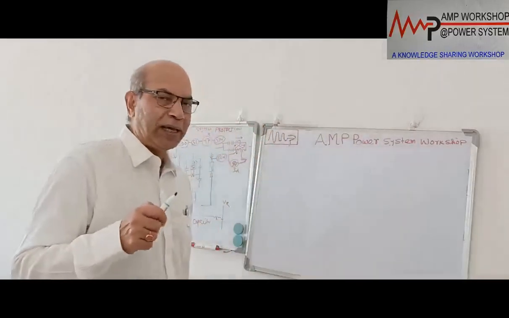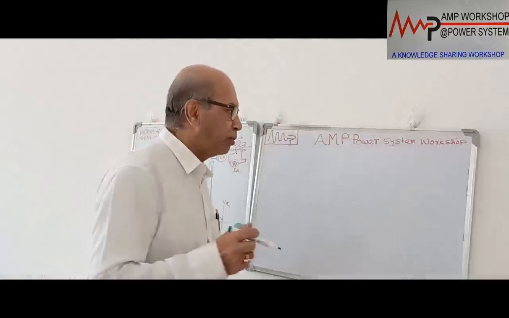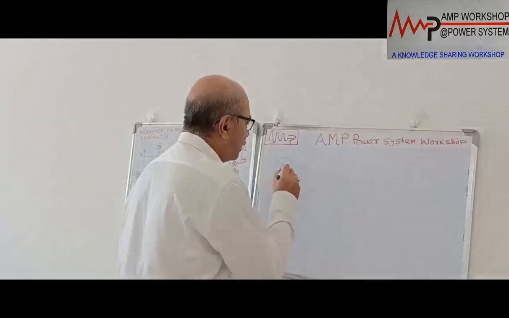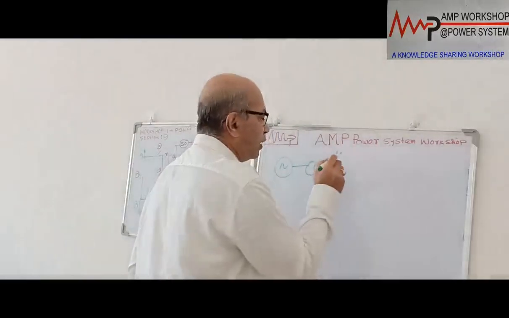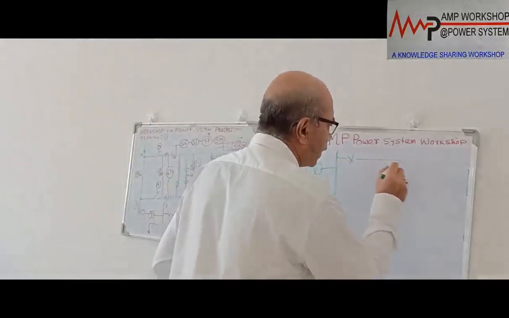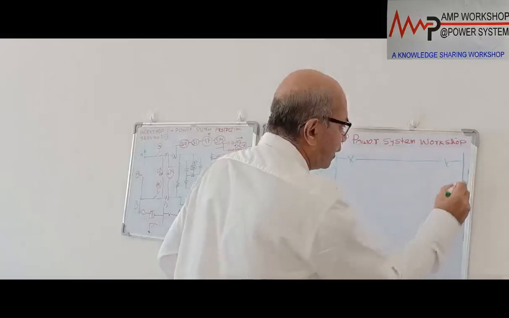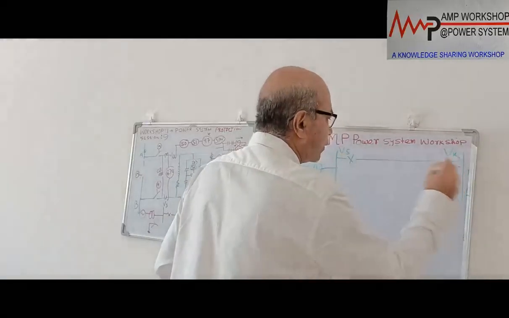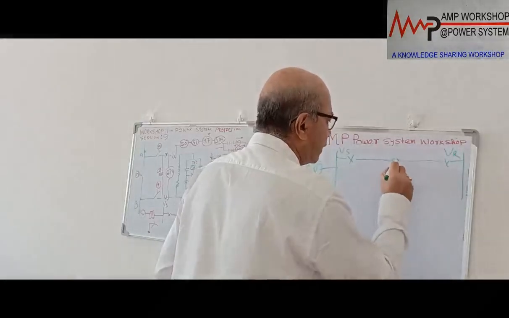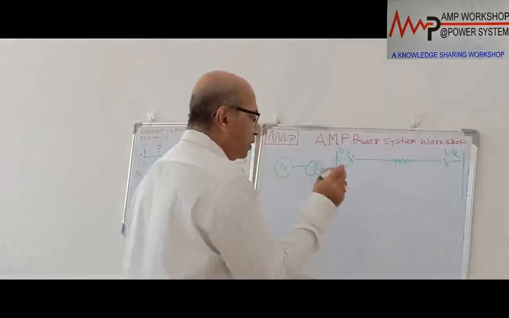Now, if you see the extra high voltage or ultra high voltage transmission system, how does that work? There is a power station, there is a generating transformer, and there is a switchboard or switchgear. From here, the transmission line goes to the receiving end. Here there is a sending end voltage and a receiving end voltage, and this line has an inductance. This is the way it is working.